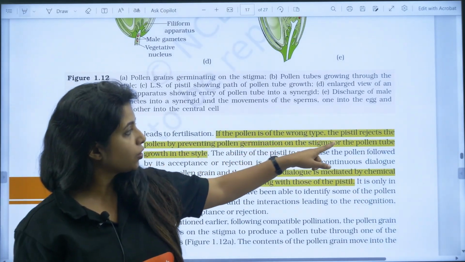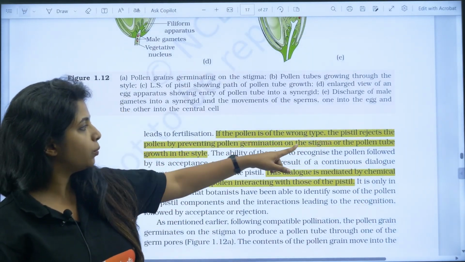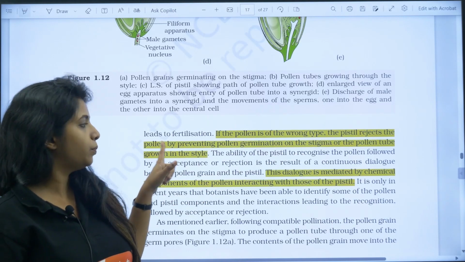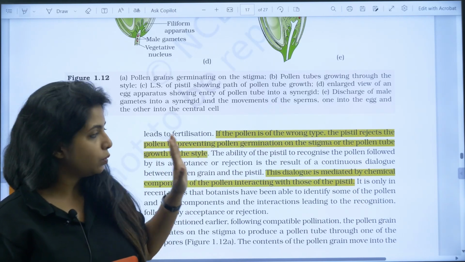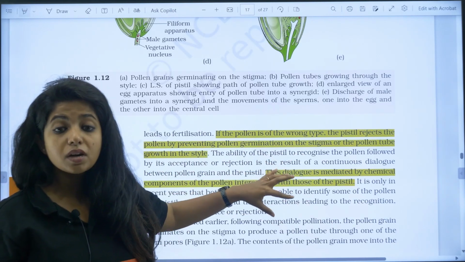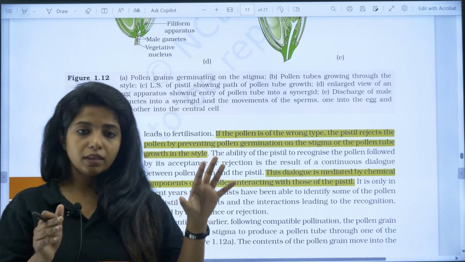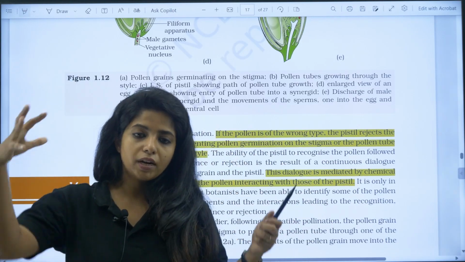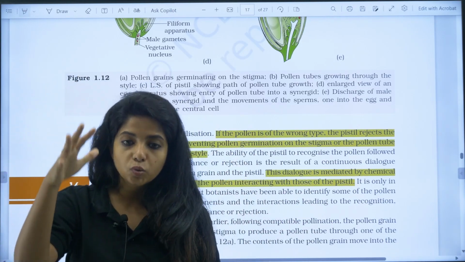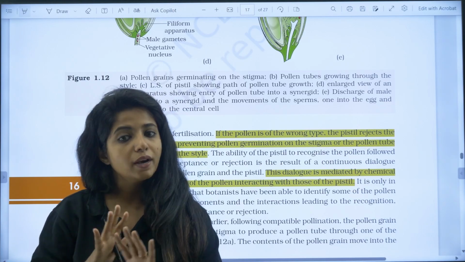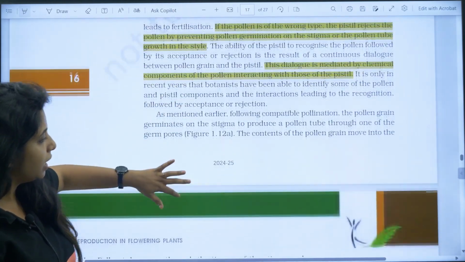Okay, now pollen-pistil interaction, what is important over here? If the pollen is of the wrong type, the pistil rejects the pollen by preventing pollen germination on the stigma or pollen growth in the style. So you should be knowing this. What kind of dialogue is there? Chemical dialogue is there between them, that is pollen and the stigma, so if it is compatible, that's when the pollen tube formation will happen, otherwise it would not happen. So you should be knowing about that as well.